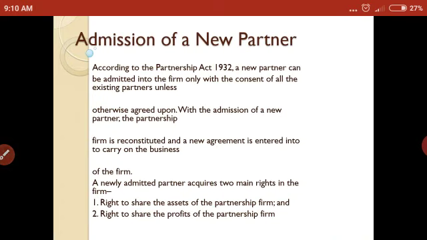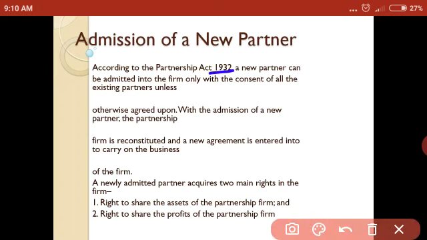According to the Partnership Act 1932, a new partner can be admitted into a firm only with the consent of all existing partners unless otherwise agreed upon.